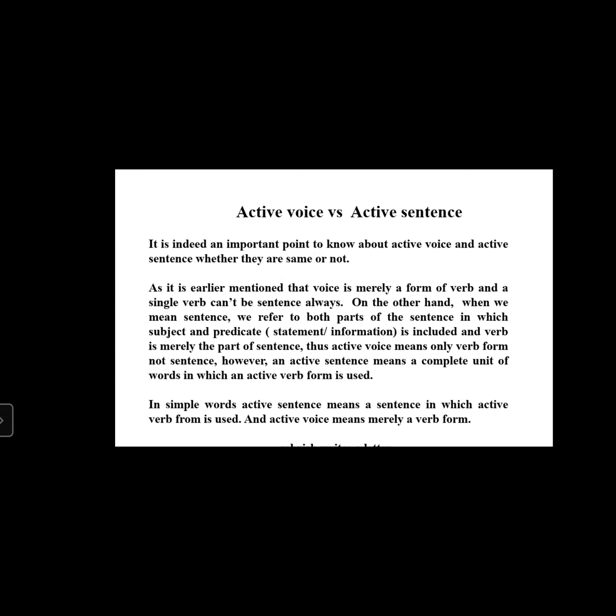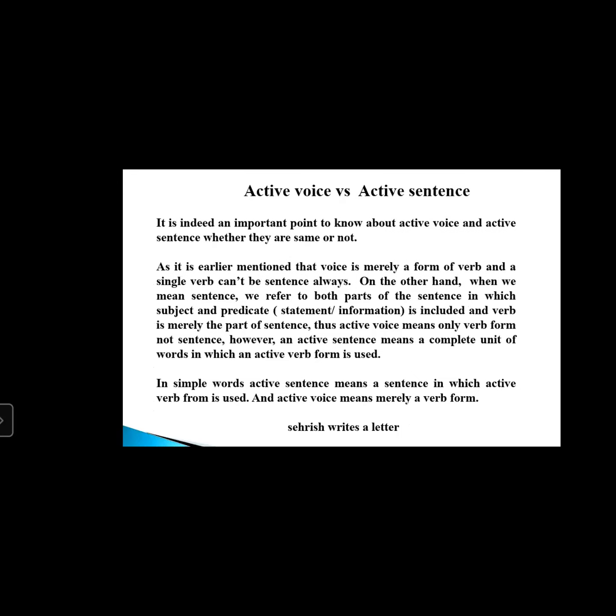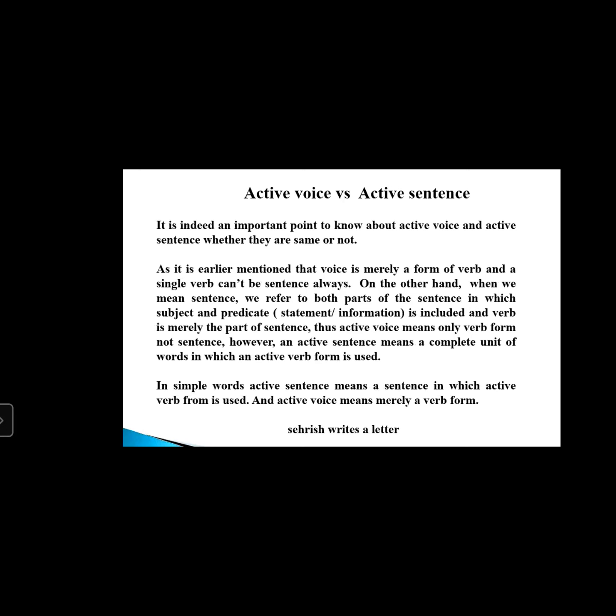Whenever I say active voice, active voice means only the verb form. Active voice is not a sentence. This must be kept in your mind. Active voice is only to the extent of the verb. An active sentence means a sentence in which the active verb form is used.